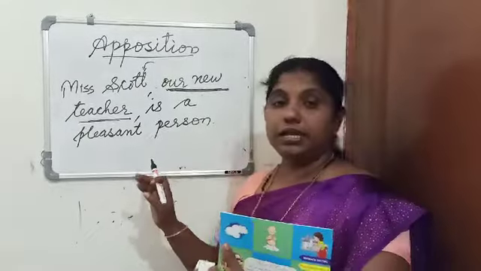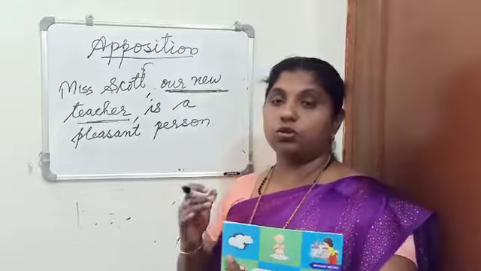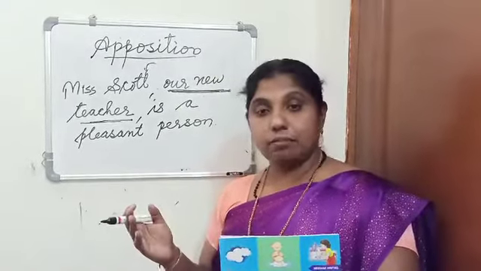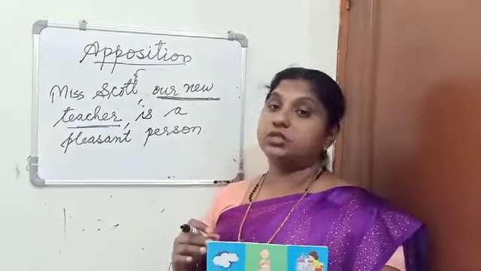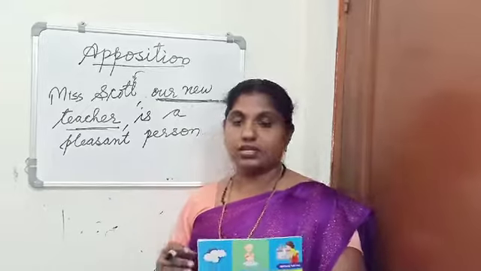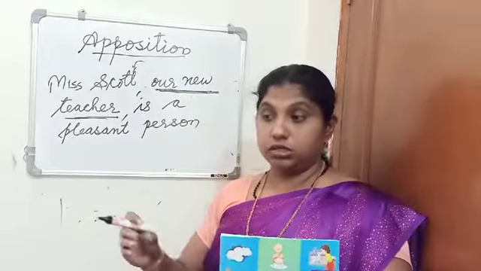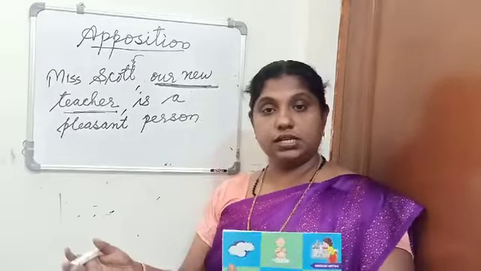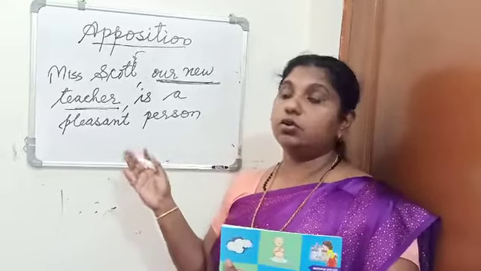Then nouns are mainly divided into two, concrete noun and abstract noun. A concrete noun has a material body. We can see it, we can touch it, we can experience it through our senses. The examples I told: book, pen, pencil, duster, my name, your name, all these are examples of a concrete noun.